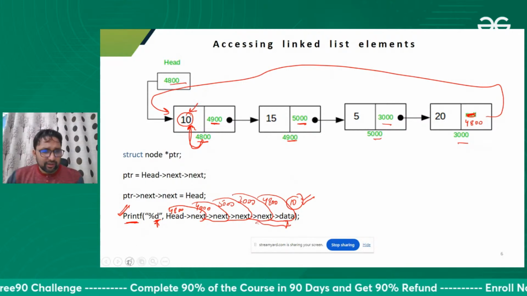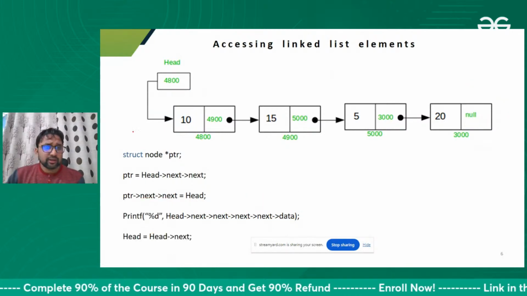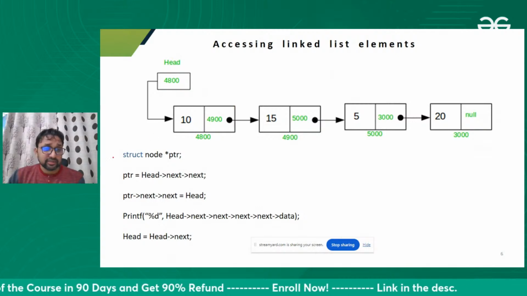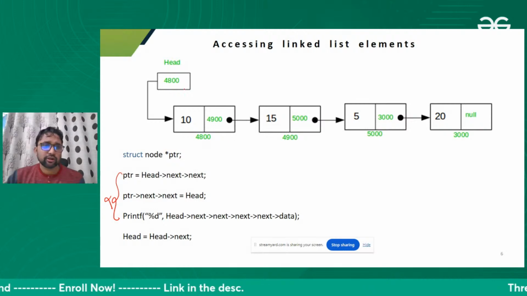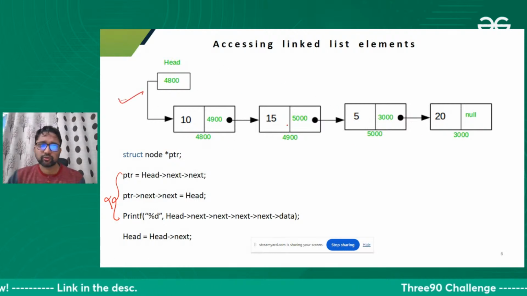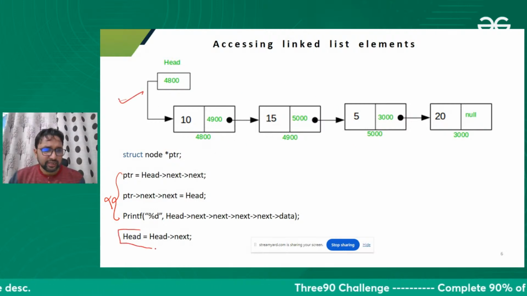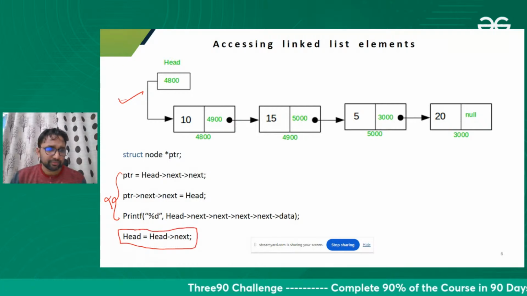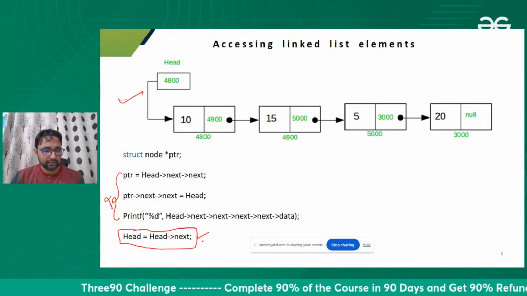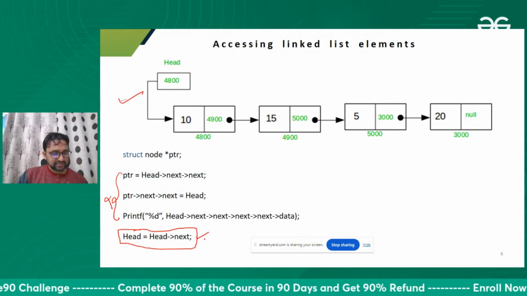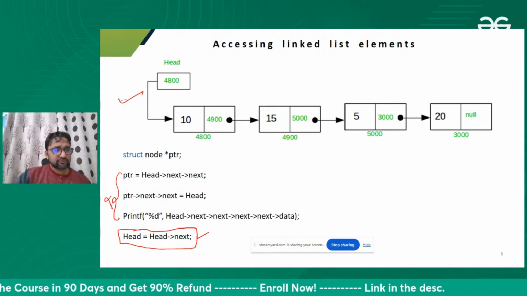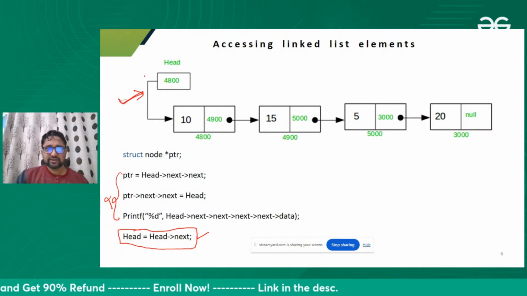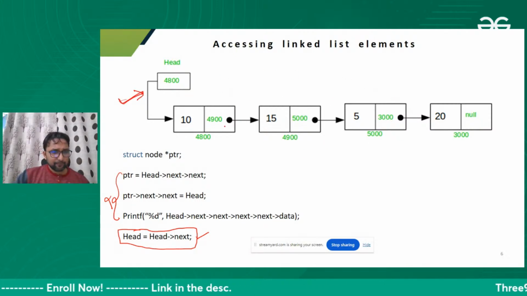Fine. Okay, one last question from this slide. Now forget about the circular linked list. Okay, we have executed these three statements. We don't have a circular linked list. We have this linked list only. What will happen after executing this statement? Can you tell me? Let's suppose we don't have a circular linked list. What will happen after executing this last statement?